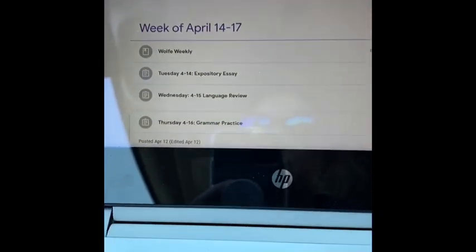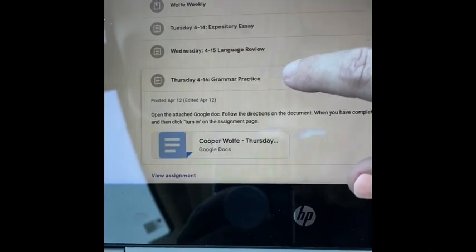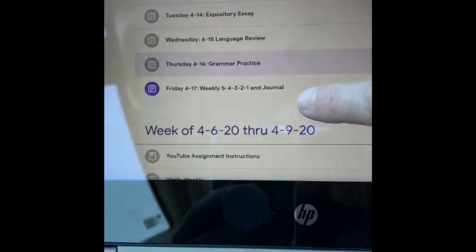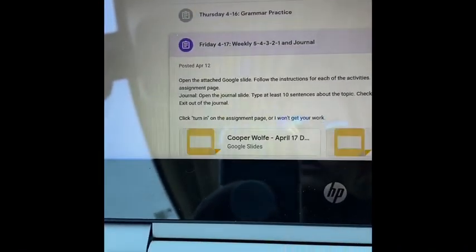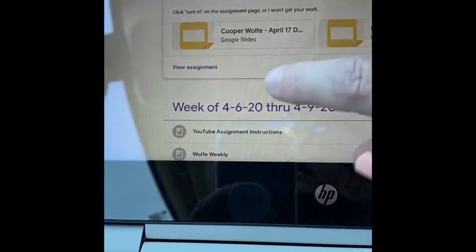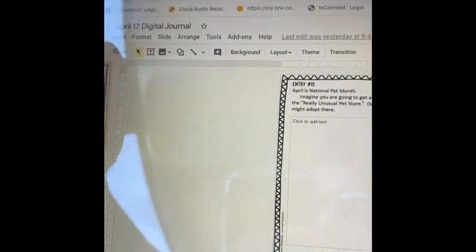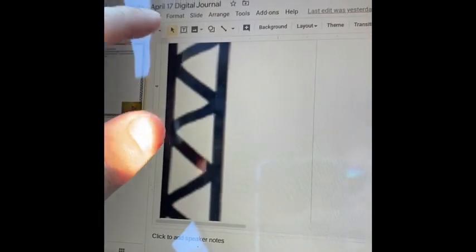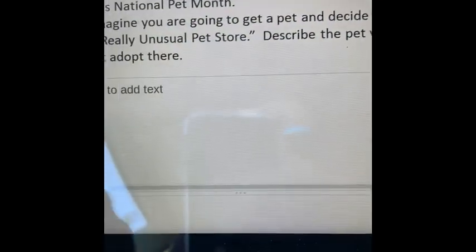Friday's assignment. It's right here. 5, 4, 3, 2, 1, and a journal. Same thing here. You'll open this up. This is your journal, so you'll type it in right here. You can make this bigger by clicking the zoom. Oh, too big. Actually, the easiest way to do it is just do 100%, and it makes it big enough where you can actually type in.